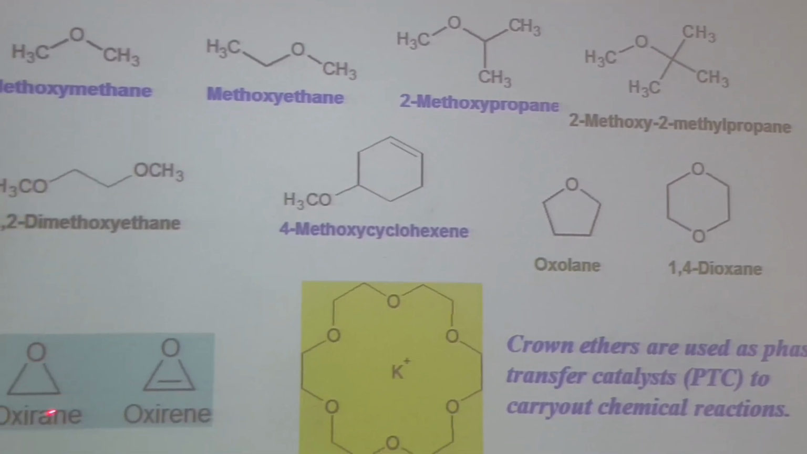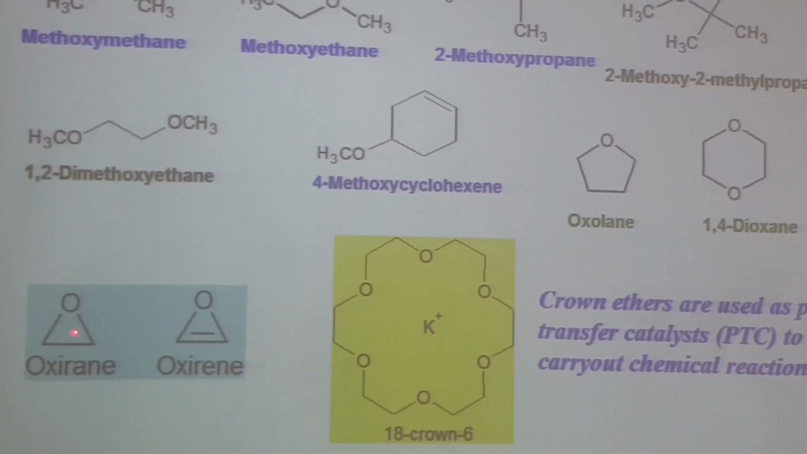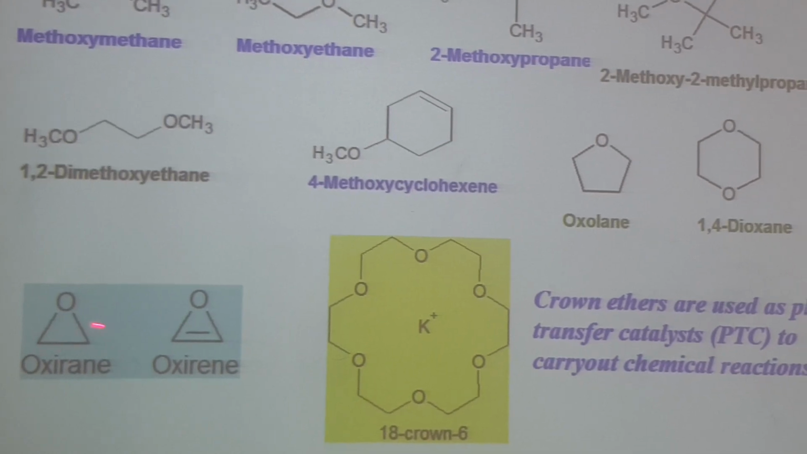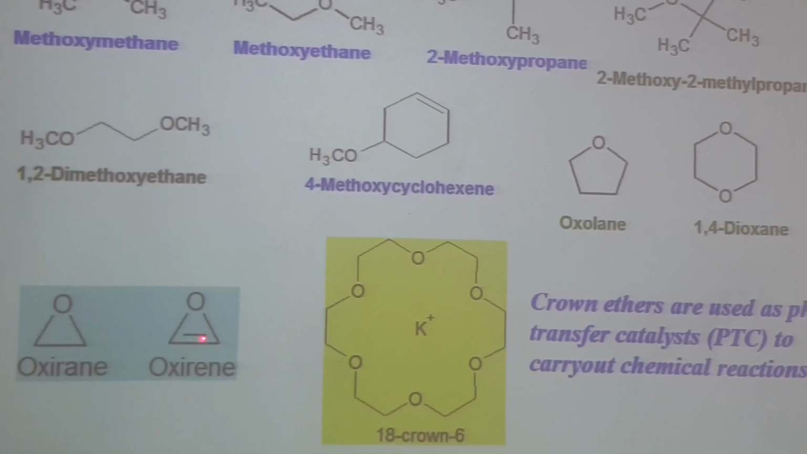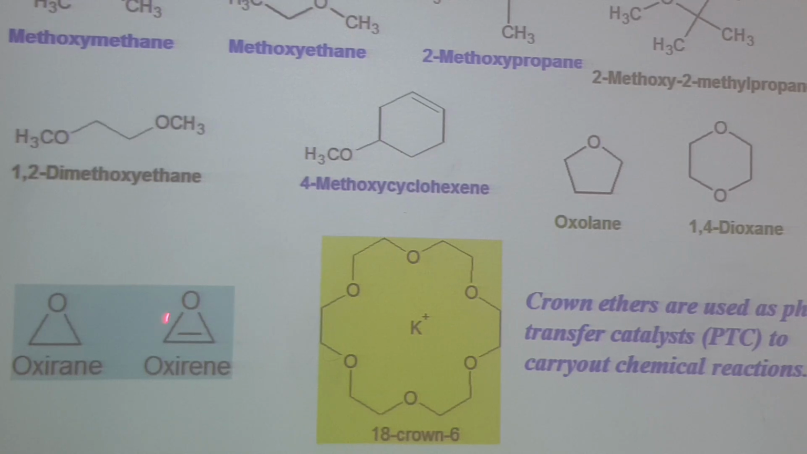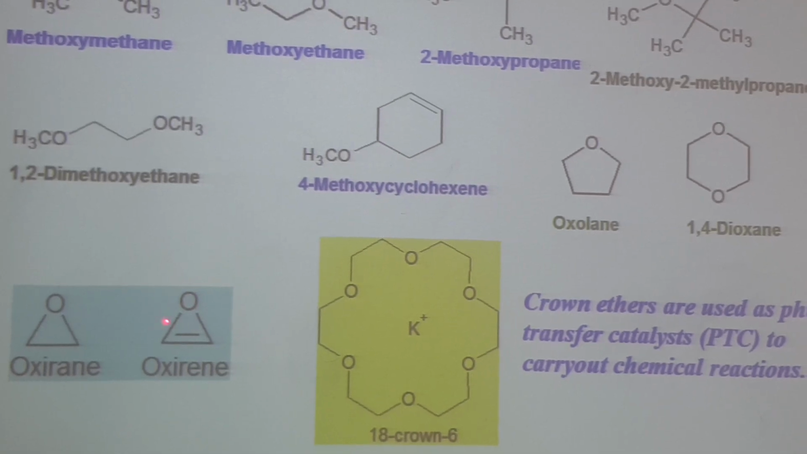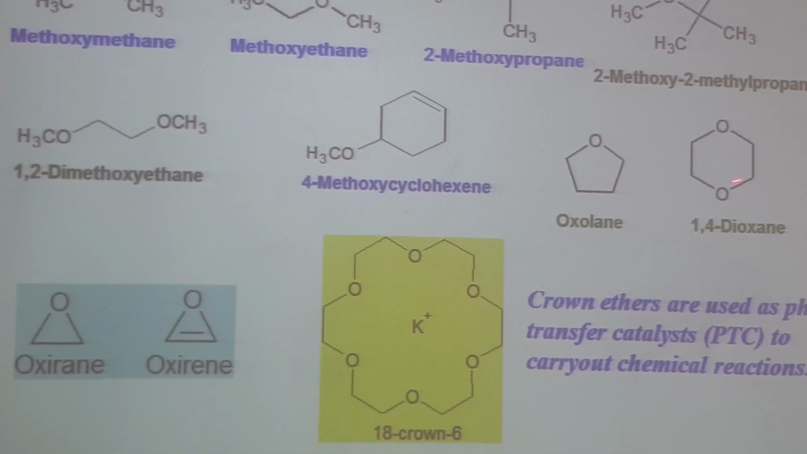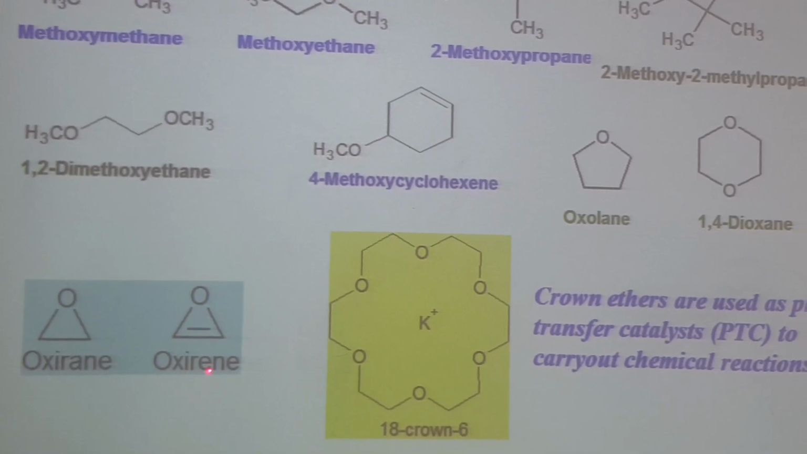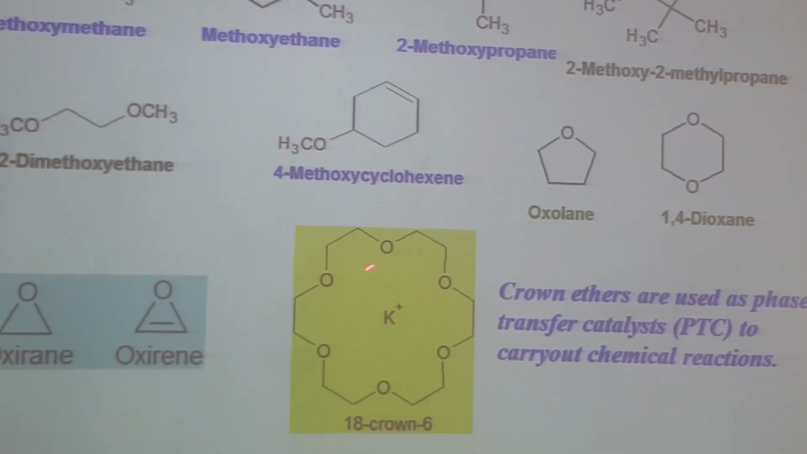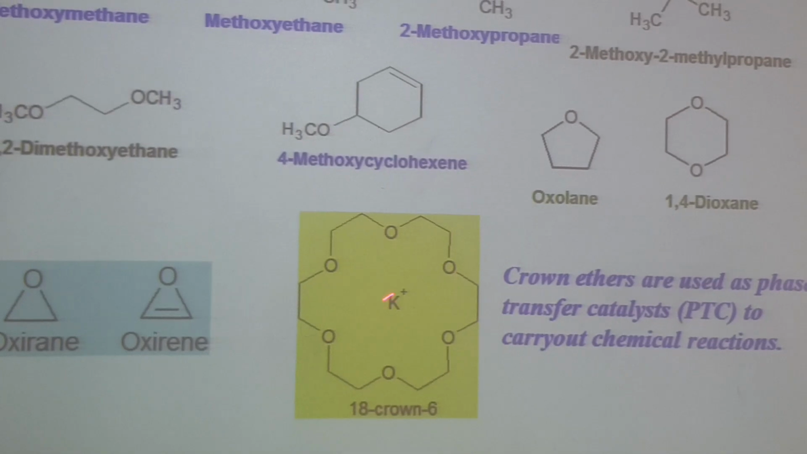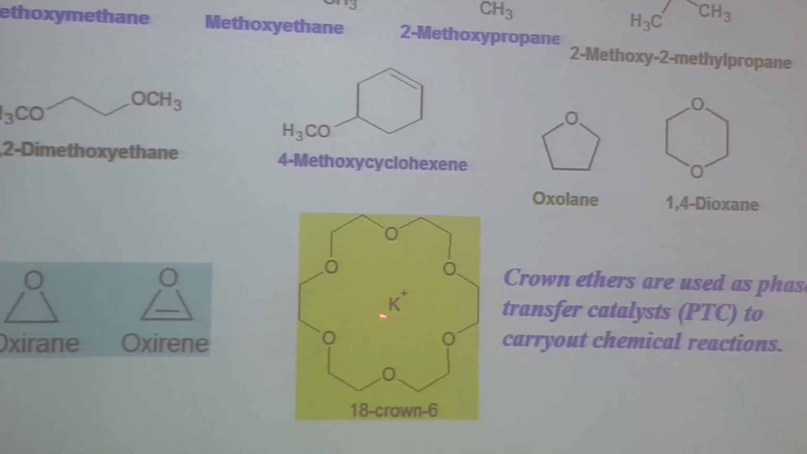This is oxirane, commonly known as epoxide, ethylene epoxide. It is oxirane, with an oxygen present in the ring. So these are heterocyclic compounds. This is also an ether, commonly known as crown ether. Here I show potassium.